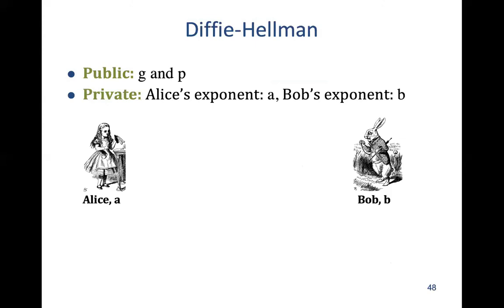First, let's look at the protocol and then we'll look at one example. The public values are G and P. Then Alice calculates G raised to the power A using her own private value, does this function mod P, and sends it to Bob.